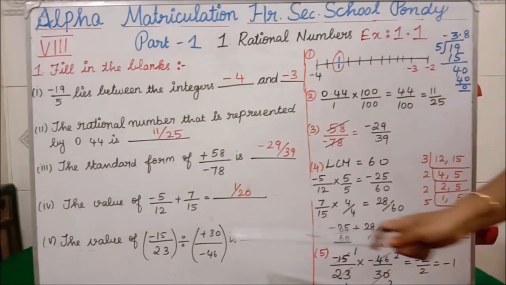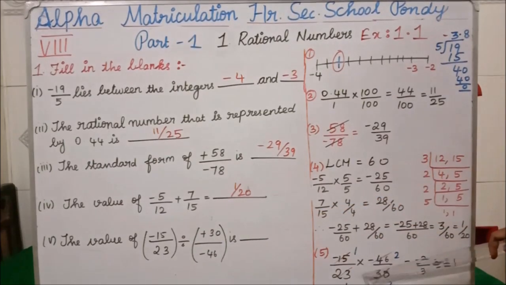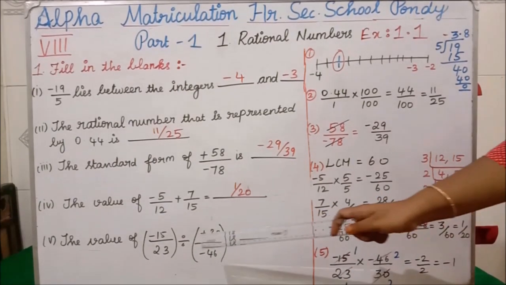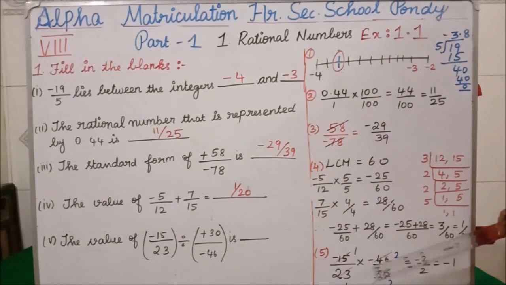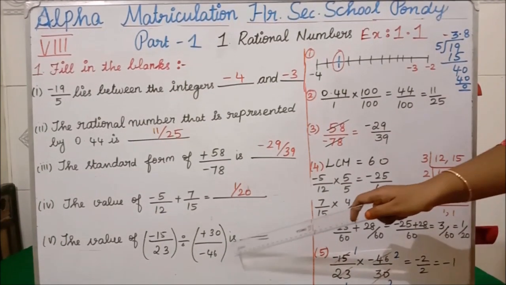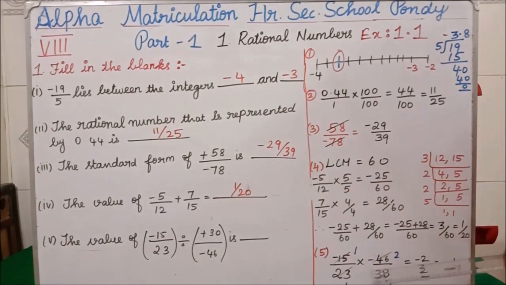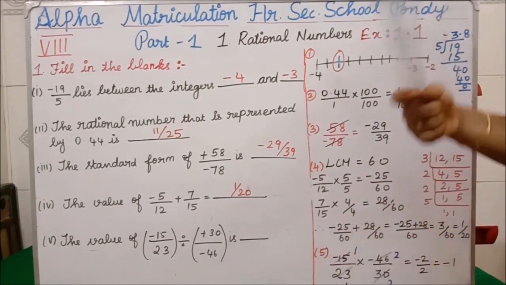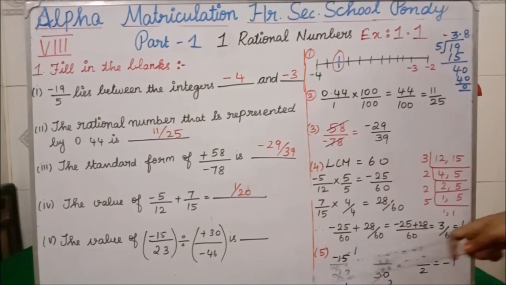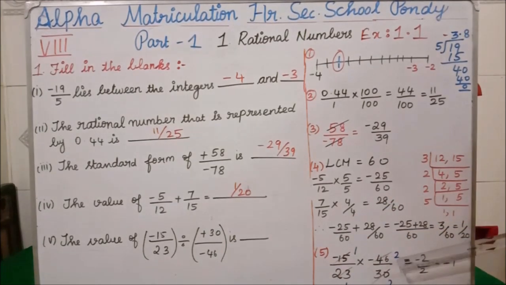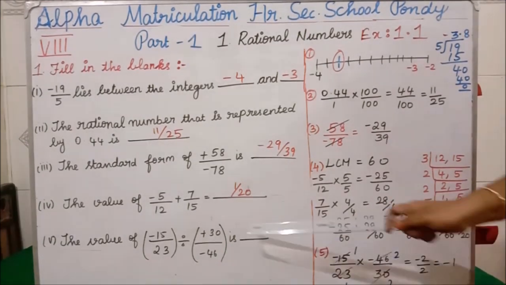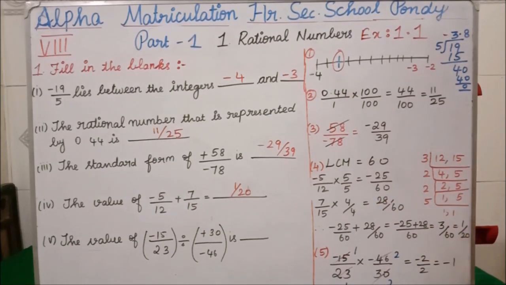Okay, similarly minus 15 divided by 23 I am writing as such. This divide symbol will change into multiply. Clear all of you? Then after multiply, this part you have to take the reciprocal. Reciprocal means this minus 46 will go up and this 30 will come down. Okay. Clear all of you?